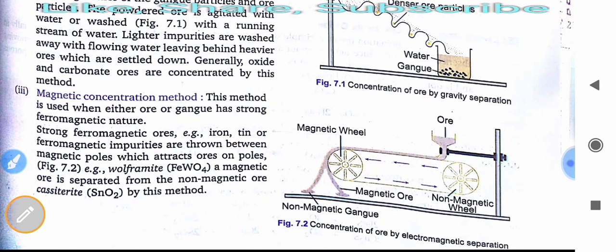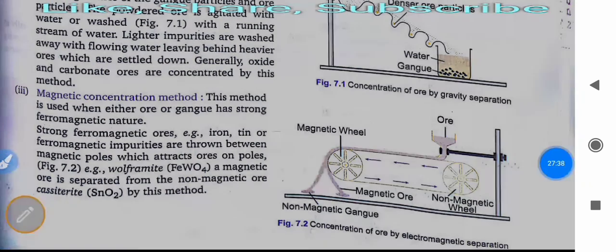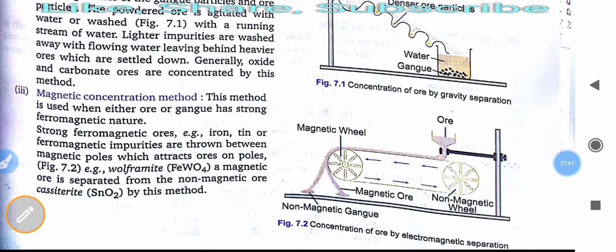Next is the magnetic concentration method. It means we use a magnet for the separation. This method is used when either the ore or the gangue has a strong ferromagnetic nature.